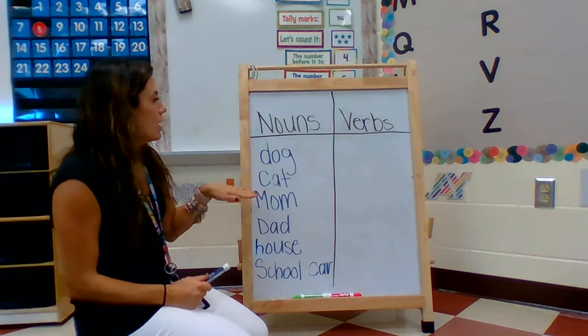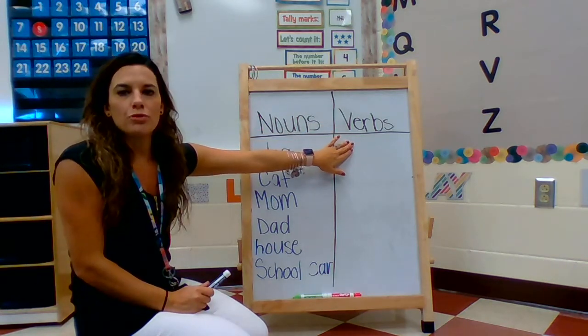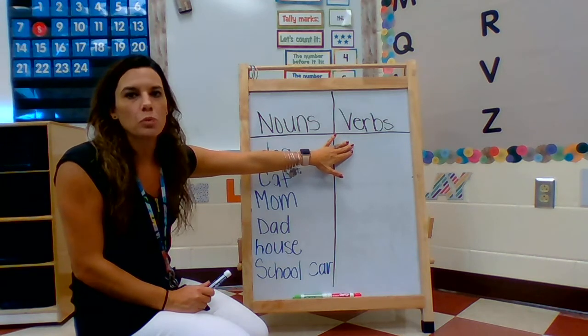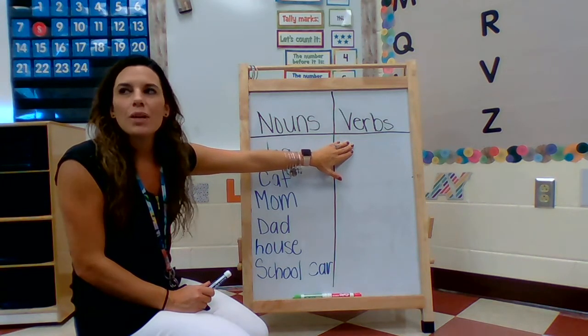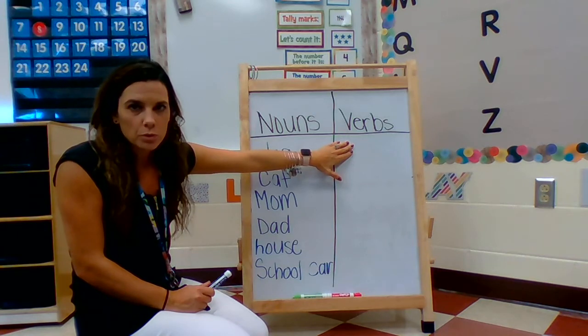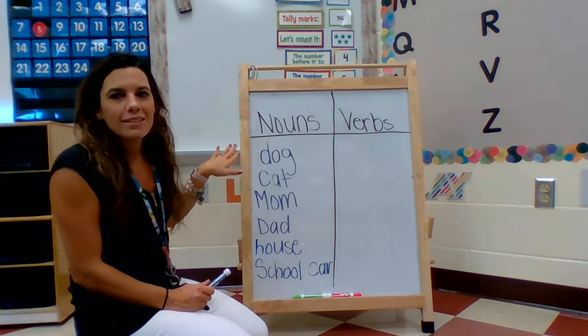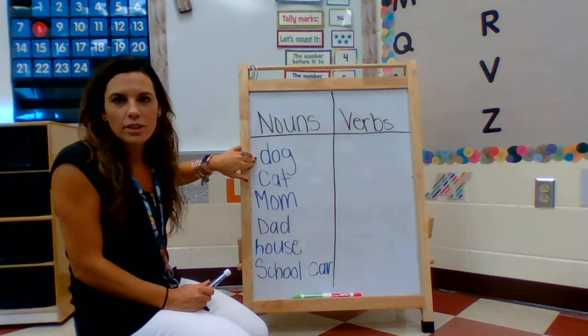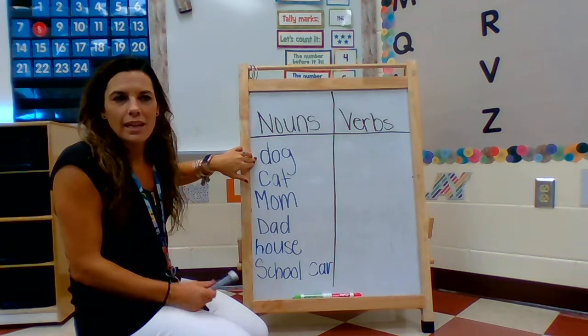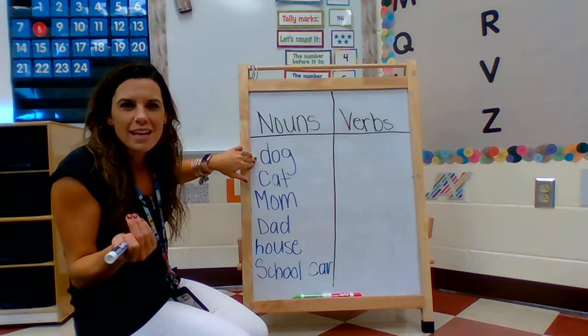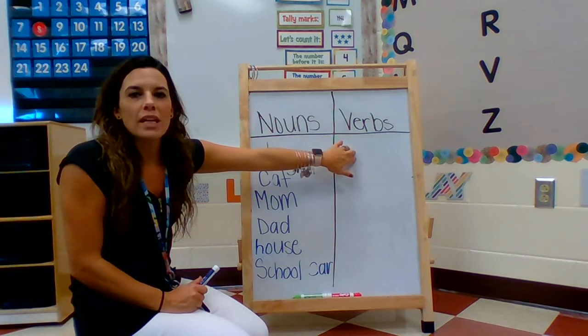All right? Now I'm going to make a list of verbs. Remember, we've been learning this week that verbs are action words. They're things that we can actually do, words that we can do, okay? We can't do dog. Dog isn't an action. I can't tell somebody to go dog. That doesn't make any sense. So verbs are things that we can actually do.